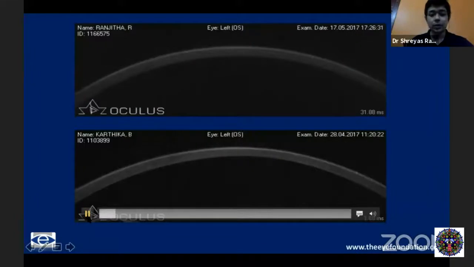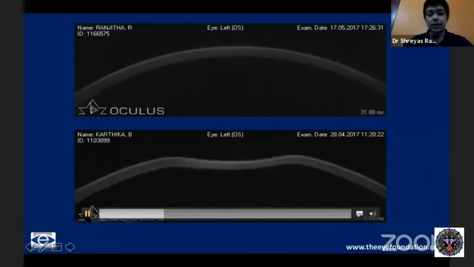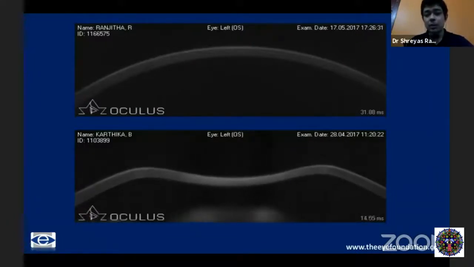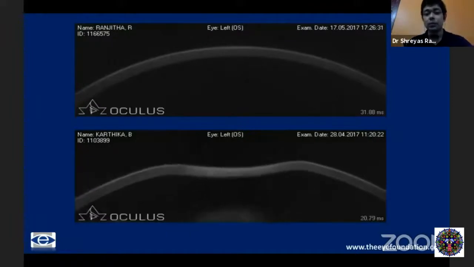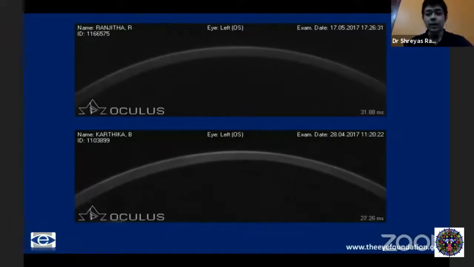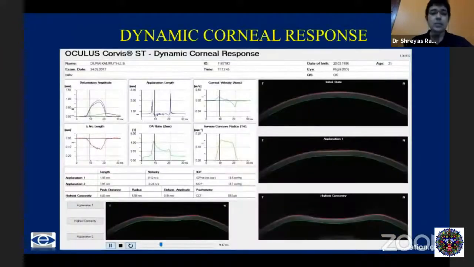Compare that to a keratoconic cornea, and you'll see that the area of deformation, the amount of deformation, the amplitude of deformation is all much more in the keratoconic cornea as compared to the normal cornea. Based on this, various measurements, the amount of deformation, the area of deformation, the inverse corneal radius, all of these are measured. I will not go into the details.